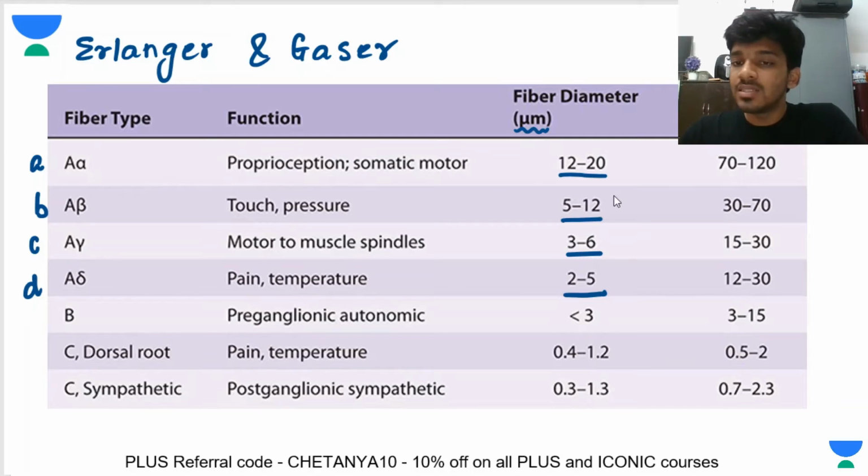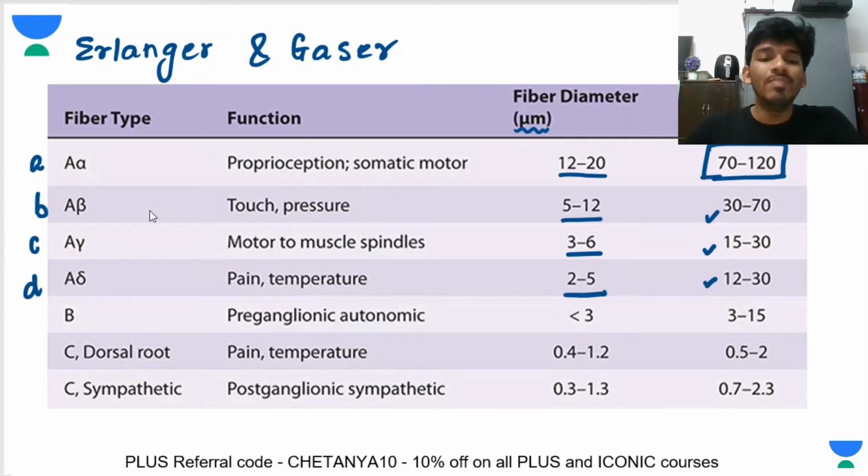These A alpha fibers, since they are the largest, and all of these fibers, they are myelinated, right? So the A alpha fibers will have the highest conduction velocity, up to 60 to 120 meters per second. And you can see in proportion, the conduction velocities will also begin to decrease, right?